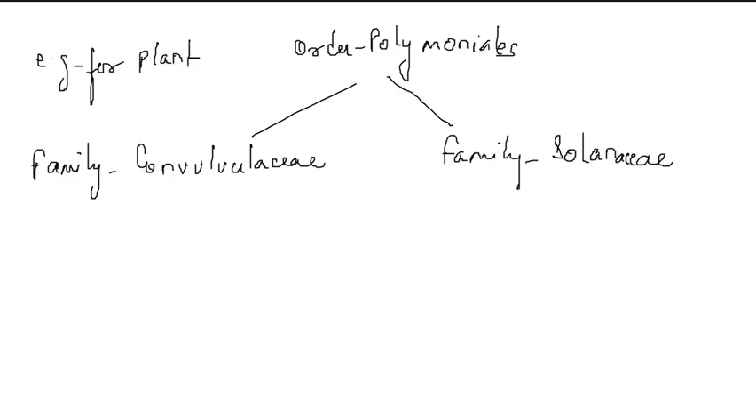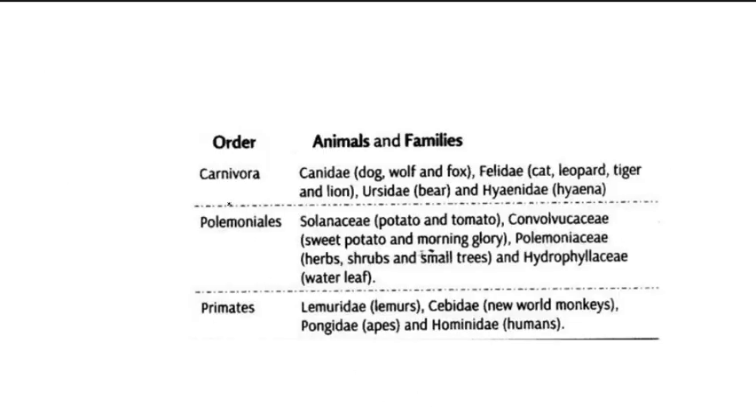Next, you can see in this picture that the order Carnivora includes Canidae, which is dog, wolf and fox, Felidae, cat, leopard, tiger and lion, Ursidae, which includes bear, and Hyaenidae, which includes hyena. Now the order Polemoniales includes the Solanaceae family of plants, which includes potato and tomato, Convolvulaceae, which includes sweet potato and morning glory, and so on. Primates include Lemuridae, which includes lemurs, and Cebidae and Hominidae. Okay, so these are included in the order Primates.